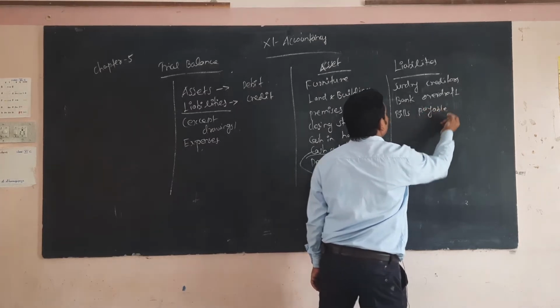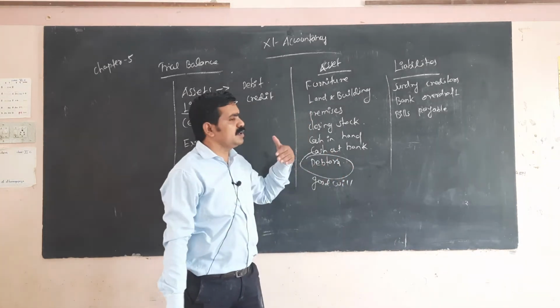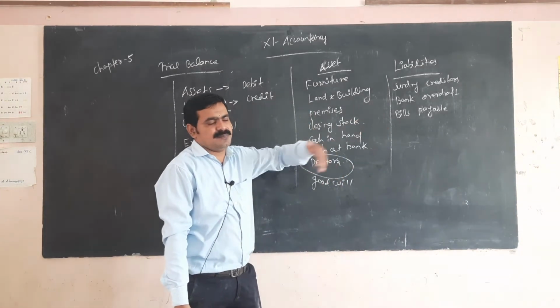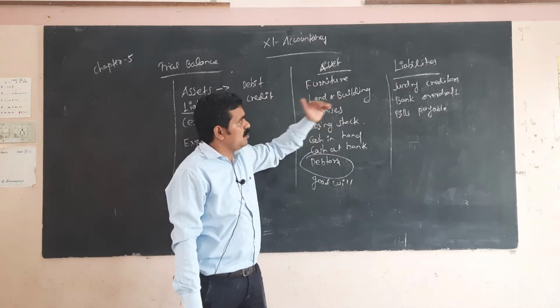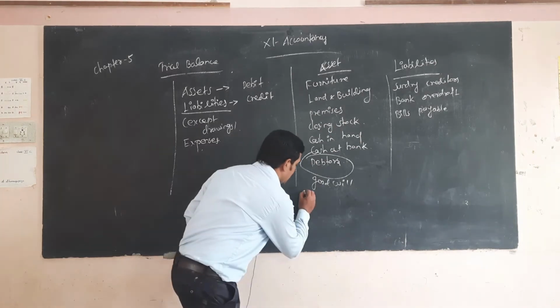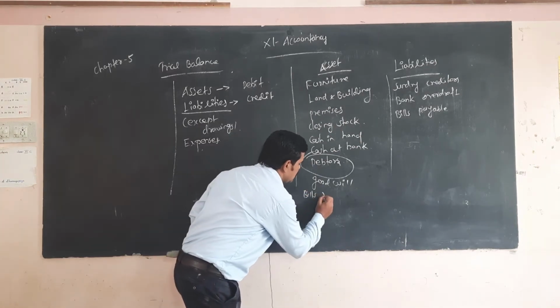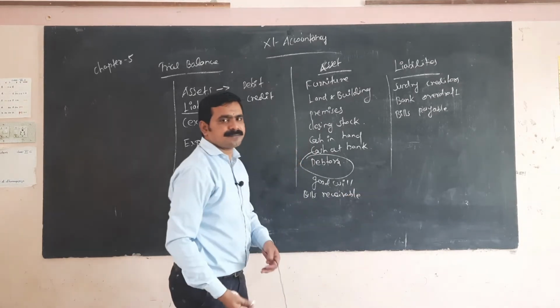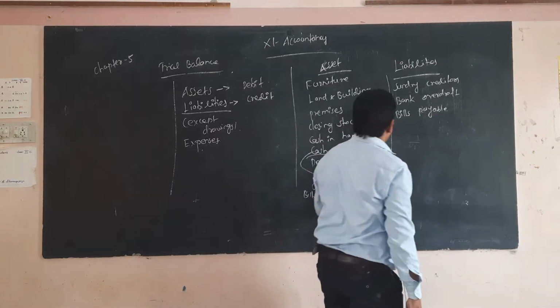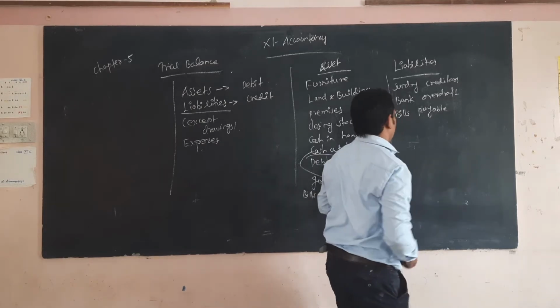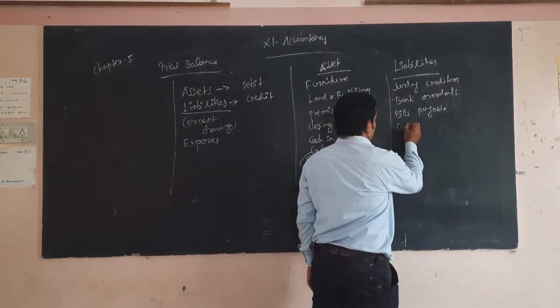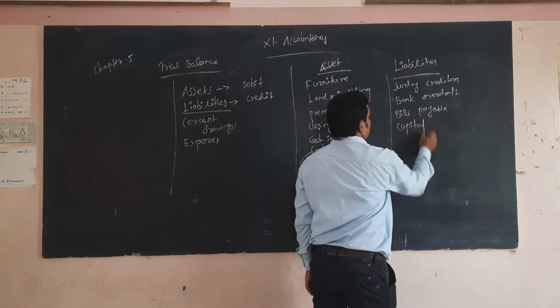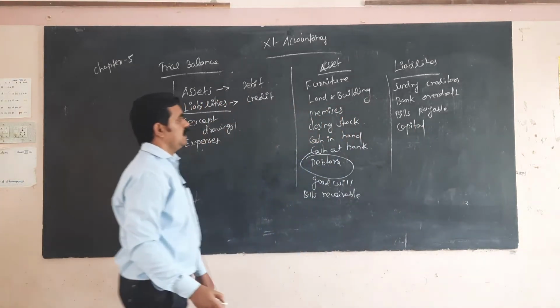Bills payable: you paid some amount to some persons. That bills payable amount is one of the liabilities. Bills receivable is one of the assets. Then, except drawings, capital.